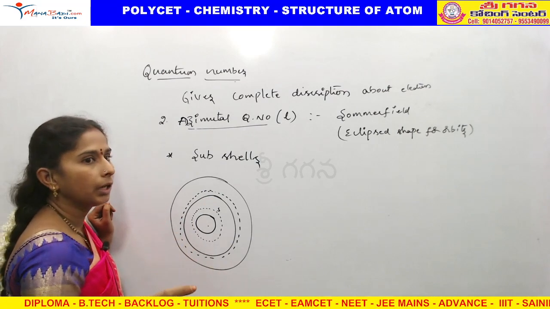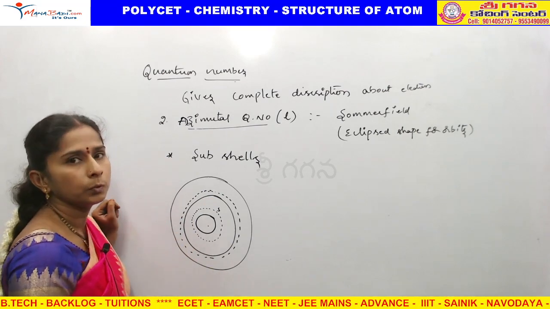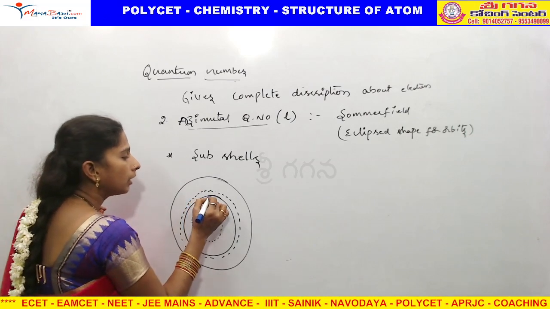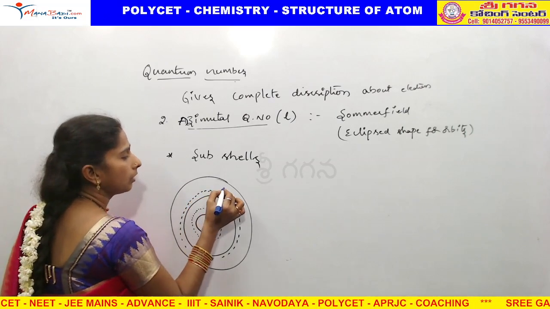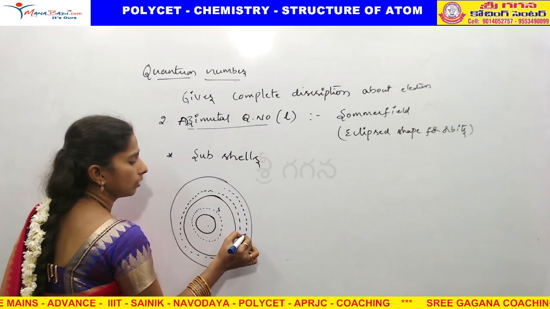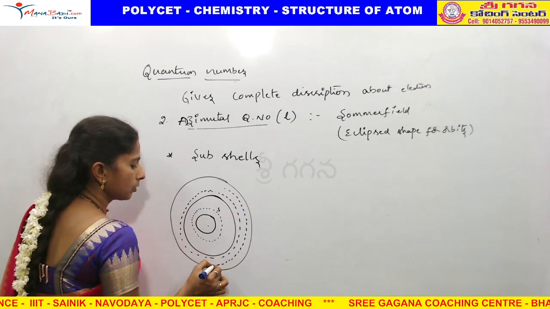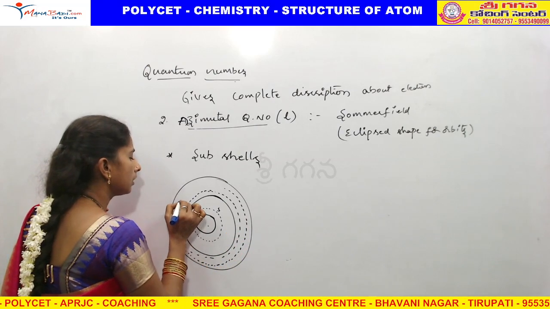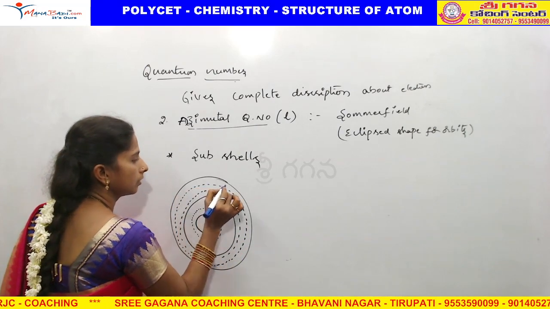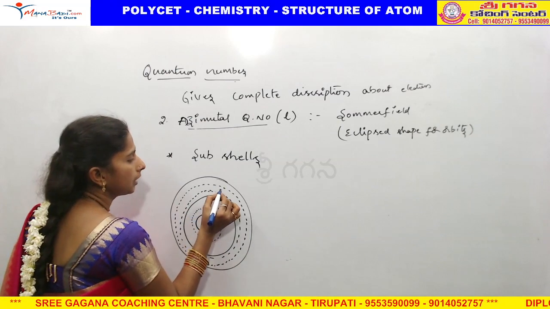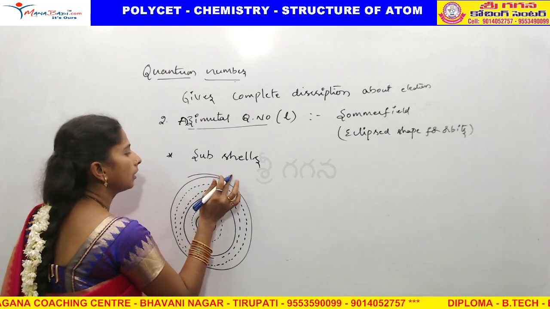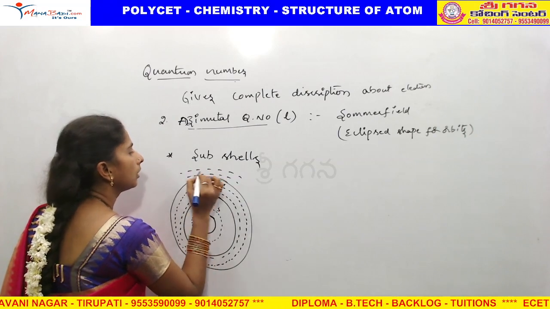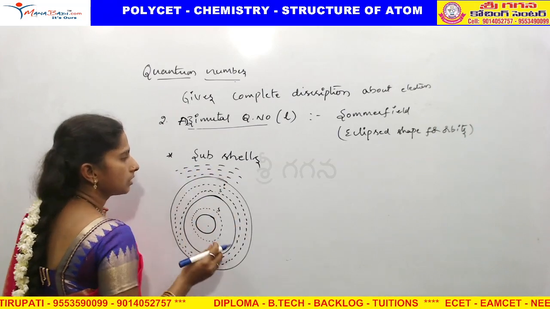It is like at home, where so many rooms will be there. Like that, within an orbit, subshells will be there. No need to think about anything else. The electrons revolve in the subshells belonging to the shells. This is s and p. Like that, the third shell also has three subshells.